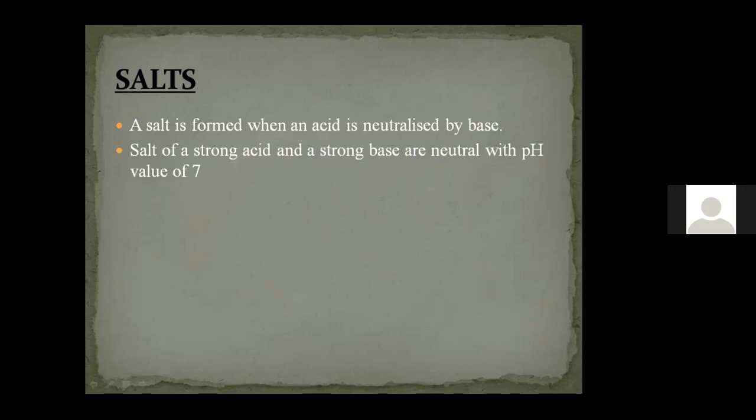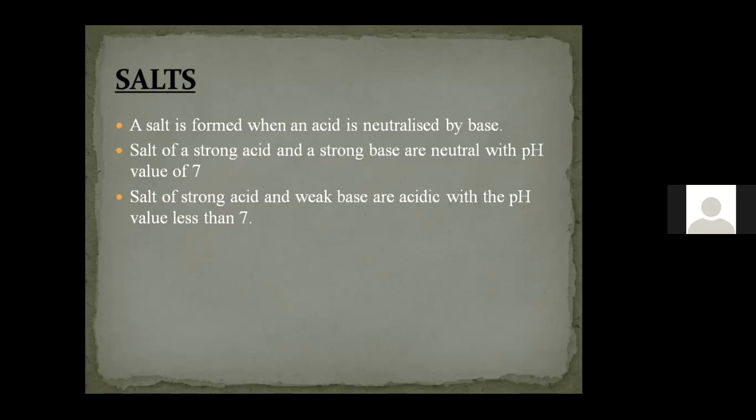We have one more type of salt, that is strong acid, weak base. Strong acid contains 10 H plus ions, weak base contains around 4 OH minus ions. Now what happens? The 4 OH minus ions present in the base can neutralize only 4 H plus ions from the acid.